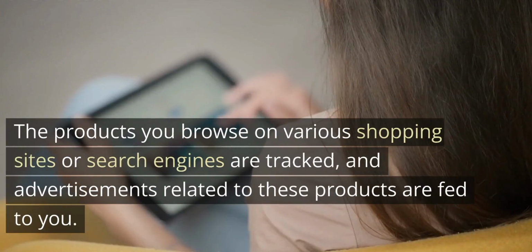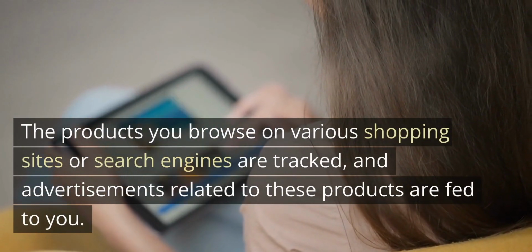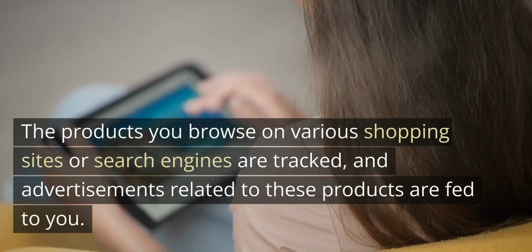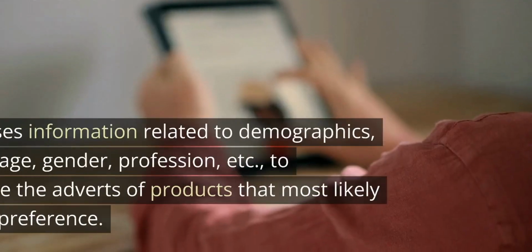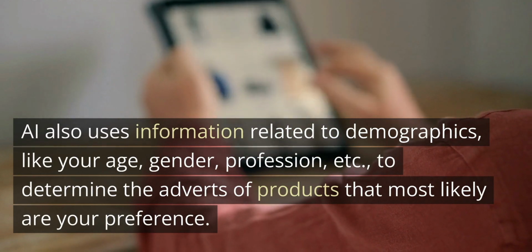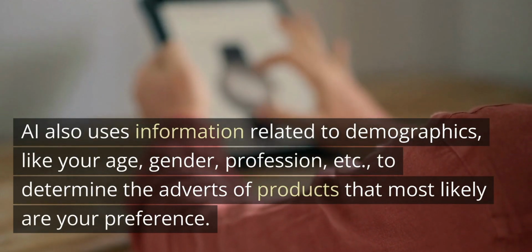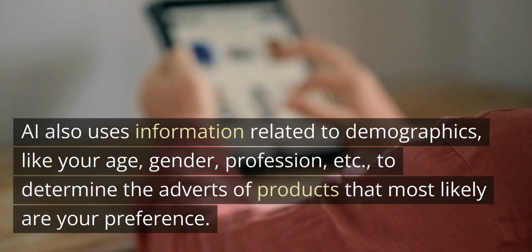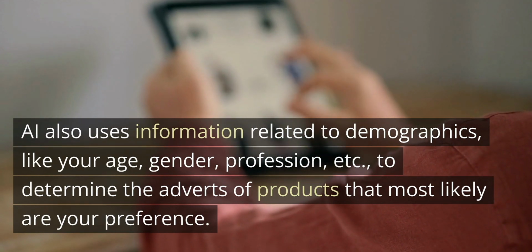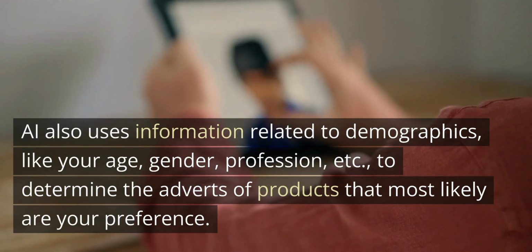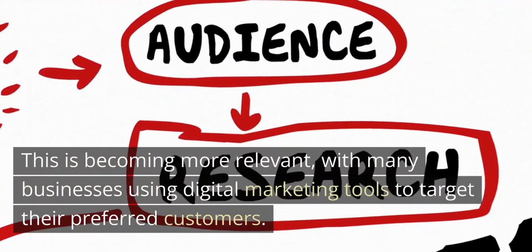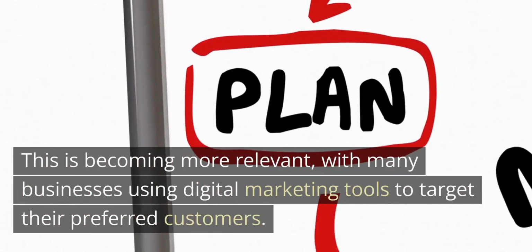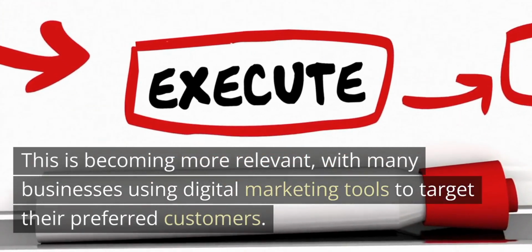The products you browse on various shopping sites or search engines are tracked, and advertisements related to these products are fed to you. AI also uses information related to demographics, like your age, gender, profession, etc., to determine the adverts of products that most likely are your preference. This is becoming more relevant, with many businesses using digital marketing tools to target their preferred customers.